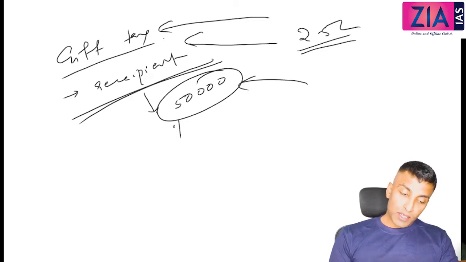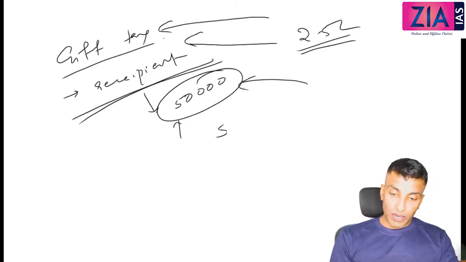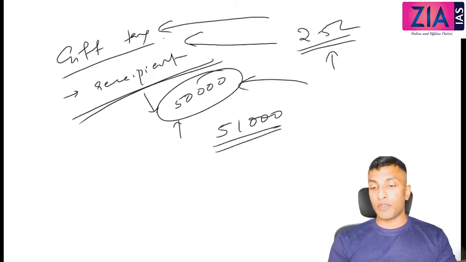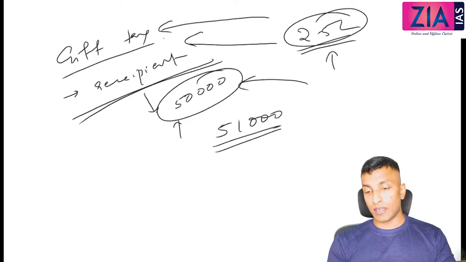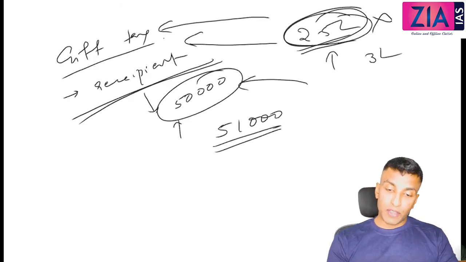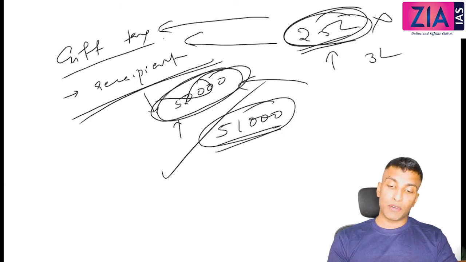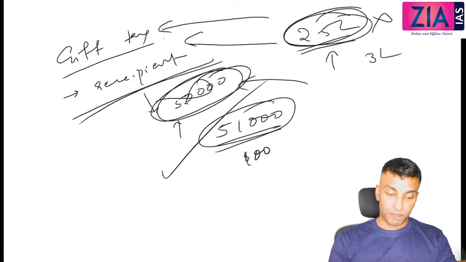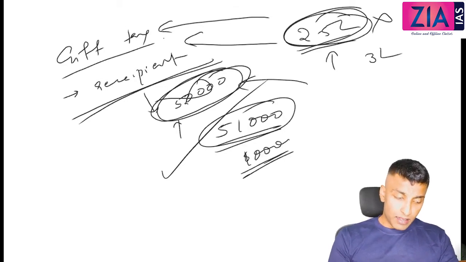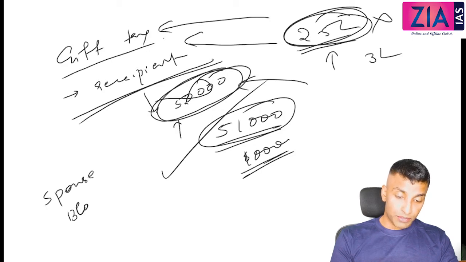If you get up to 50,000, you don't want to pay anything. But if you get 51,000, then entire 51,000 will be taxed. Unlike income. In case of income, if it is 2.5 lakh exemption, then 3 lakh is there, means first 2.5 lakh you don't want to pay. But in case of gift tax, if it is up to 50,000, no, but 51,000, entire 51,000, not that rest of the 1,000. Okay. Now there are some other exceptions like gift from spouse, gift from blood relatives, etc.